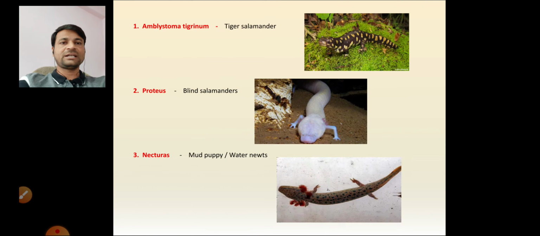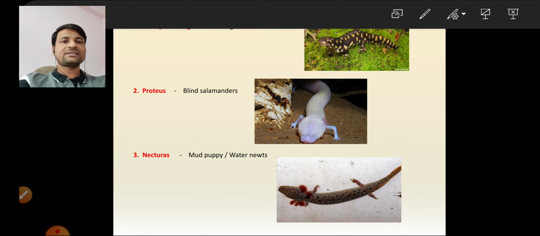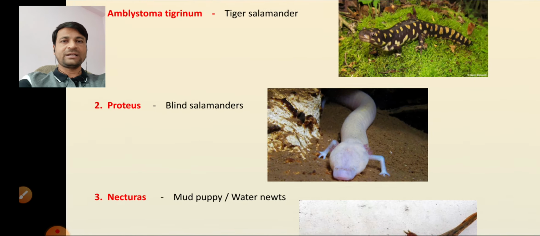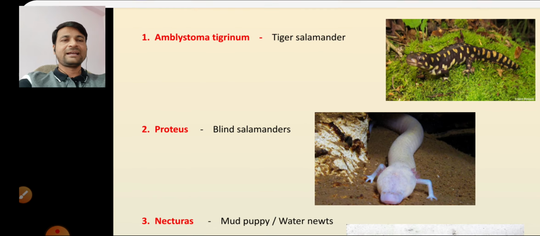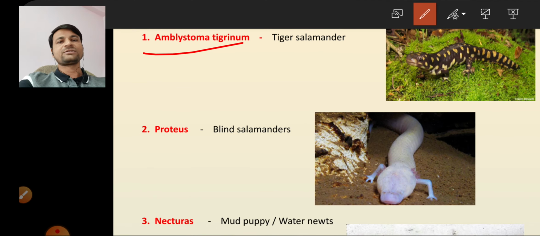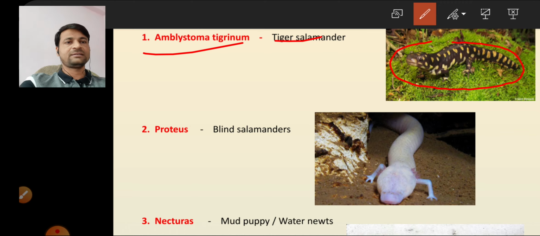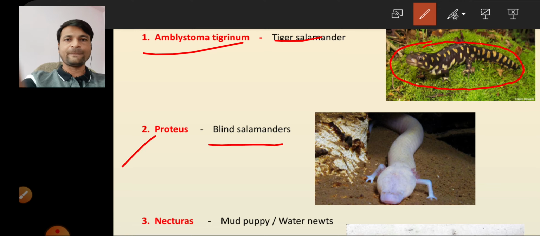First example is Ambystoma tigrinum. The common name is tiger salamander. See, it looks almost like a tiger; their body has tiger-shaped dots. Next example is Proteus. The common name is blind salamander. This is the Proteus, or blind salamander.